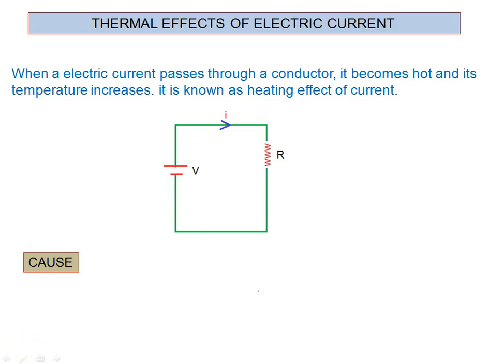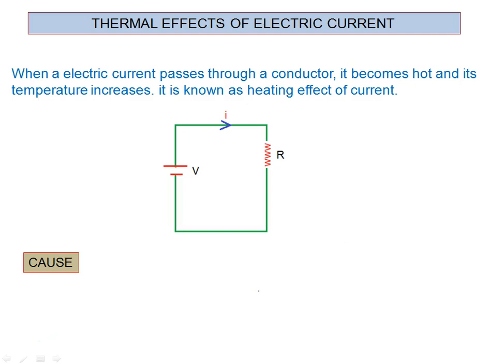Today we will start a new topic, that is the heating effect of electric current or thermal effect of current. We know when current is passed in a conductor, it becomes hot. This phenomenon is known as the heating effect of current. Now, what is the cause of the heating effect?